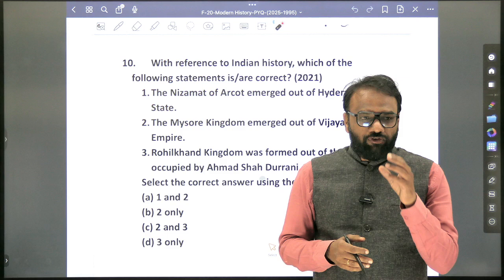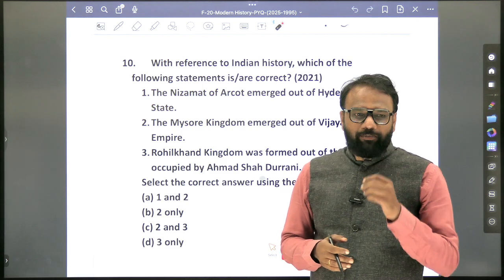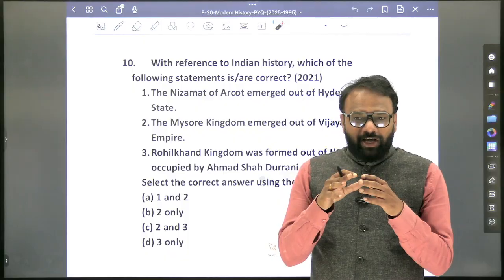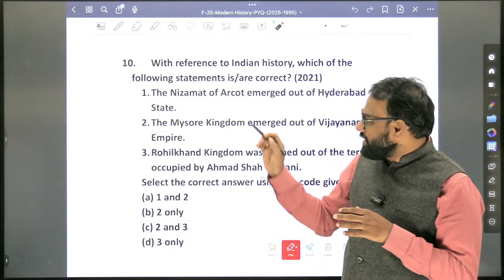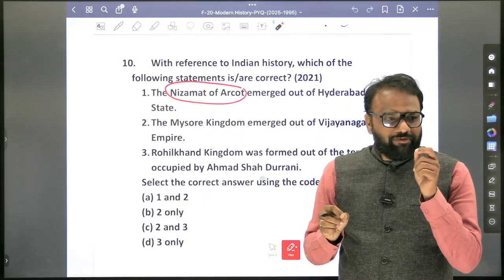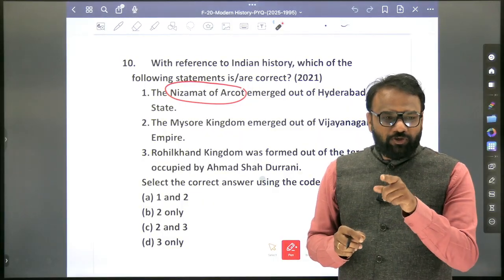And here also they will focus on important dynasties. Okay, very, very important dynasties. But by looking at the question, we cannot come to a conclusion that they were asked on this aspect. It has not been mentioned in other books, but in the Tamil Nadu book it has been very clearly mentioned. So also in the notes it is present.